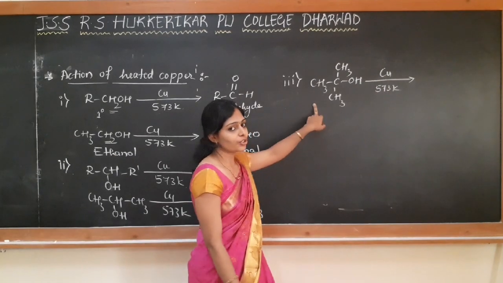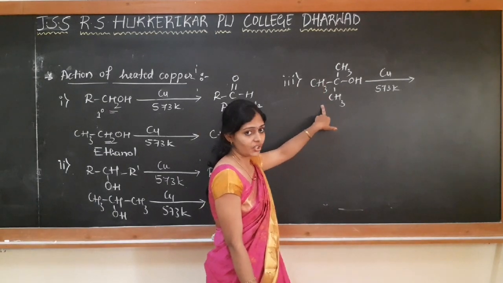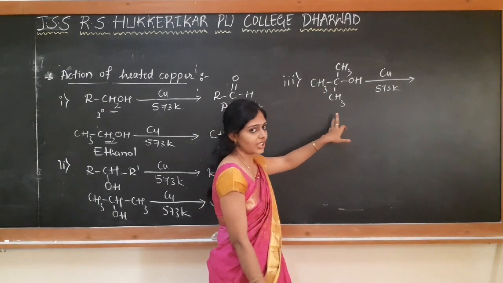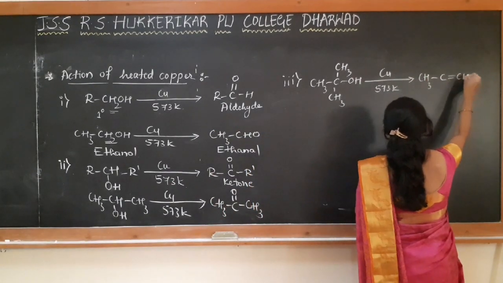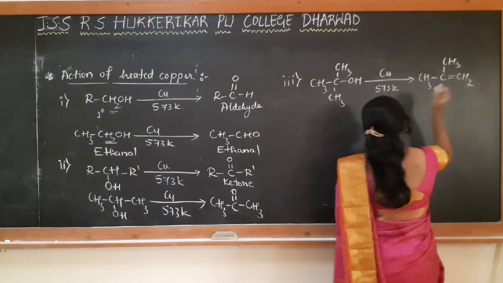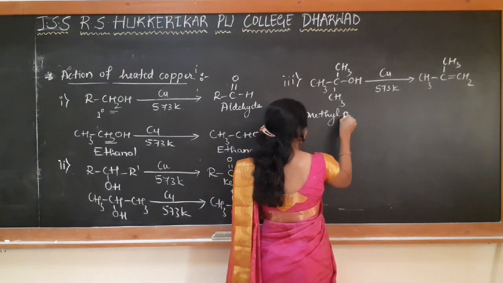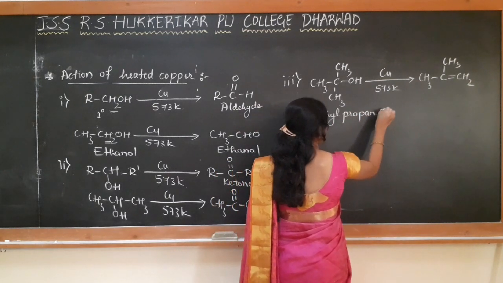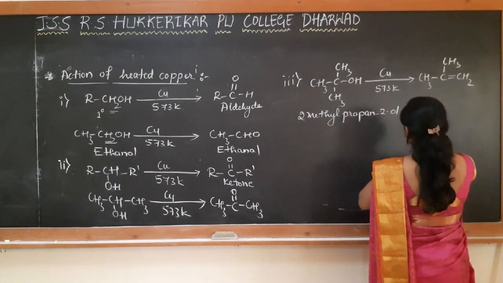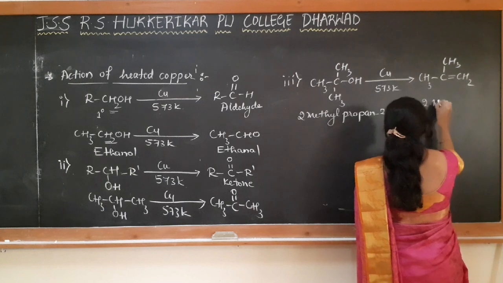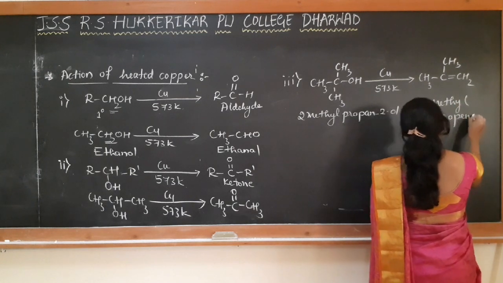Here dehydrogenation will not take place, rather than that it undergoes dehydration reaction, that is loss of water takes place, elimination reaction takes place, and there is a formation of 2-methyl propene. So tertiary butyl alcohol on heating with copper at 573 Kelvin temperature gives 2-methyl propene.